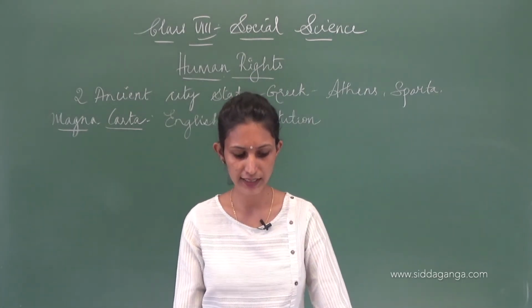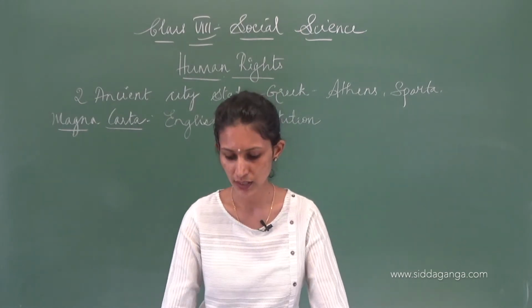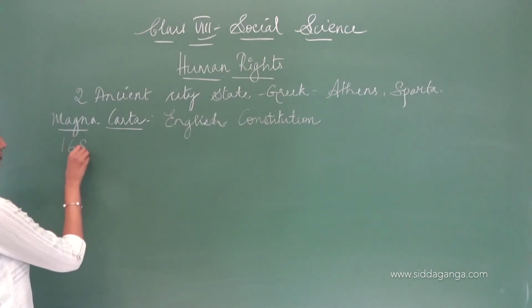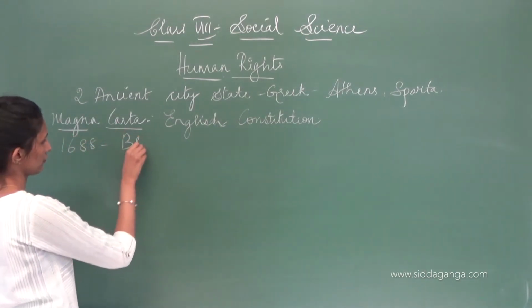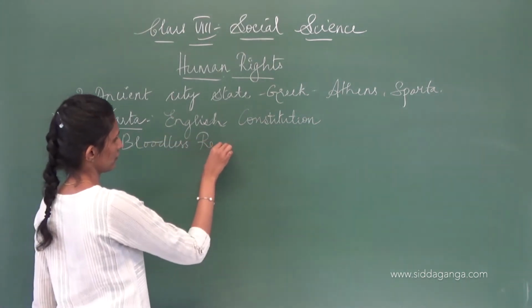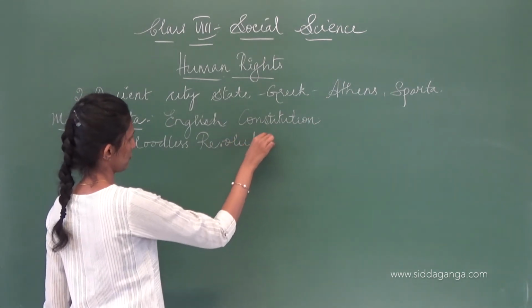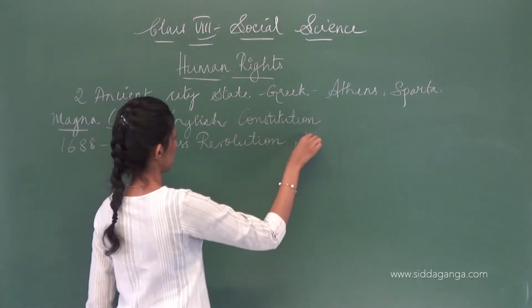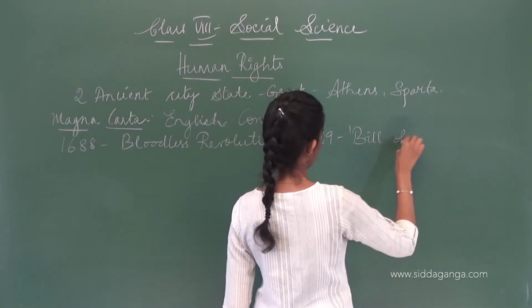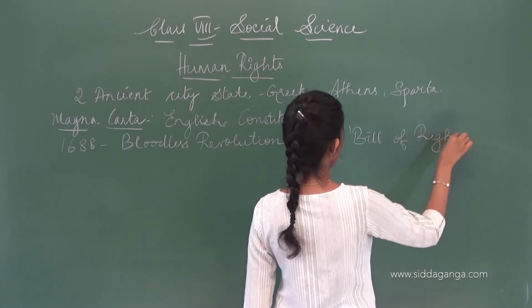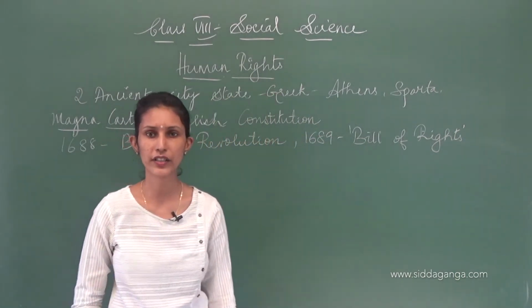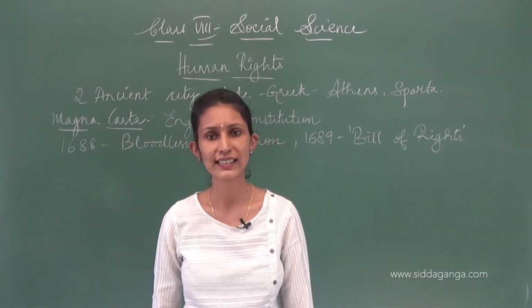Now, after that, in 1689, something called the Bill of Rights was implemented. The Glorious Revolution or the Bloodless Revolution was in 1688.